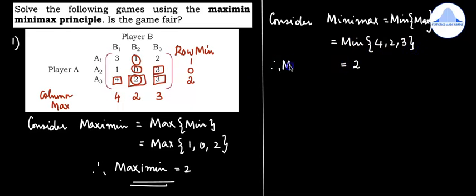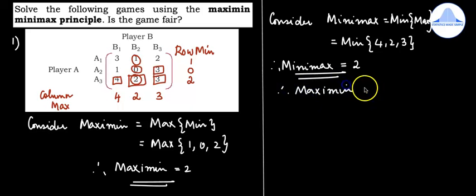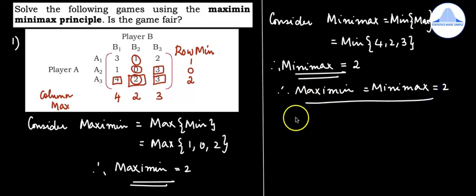So therefore we get minimax is equal to 2. So therefore maximin is equal to minimax is equal to 2. Therefore the value of the game is 2.